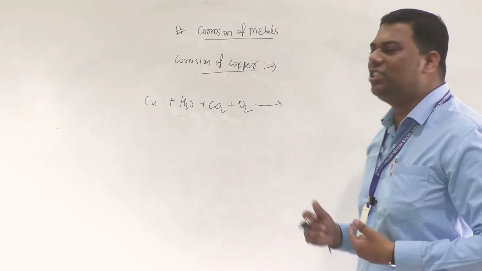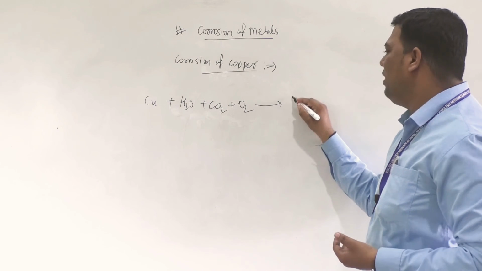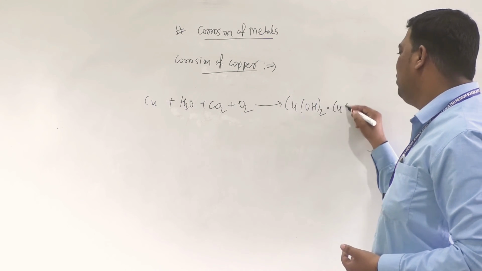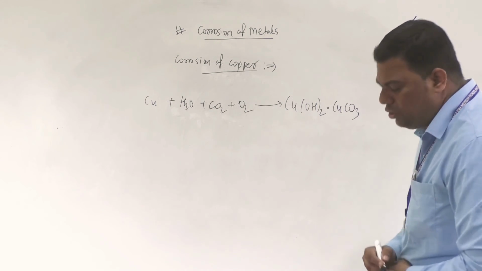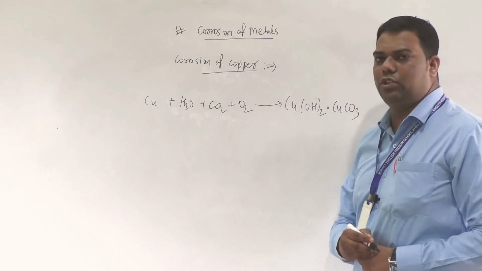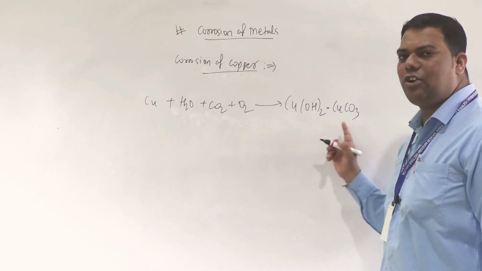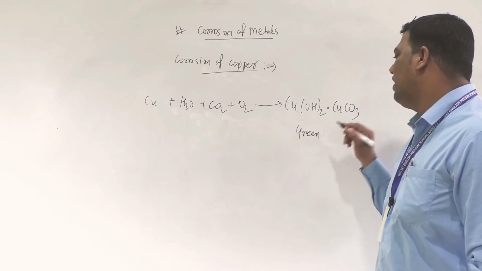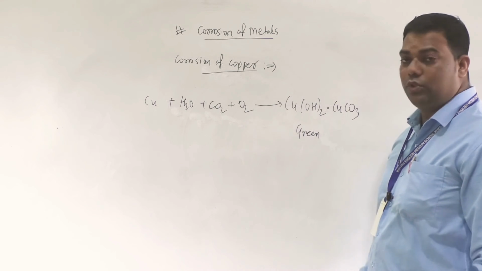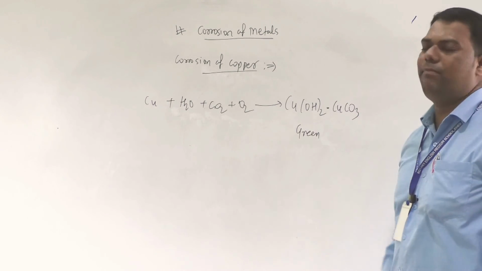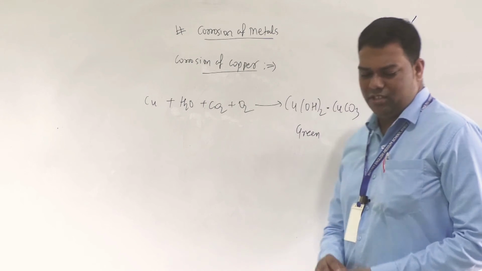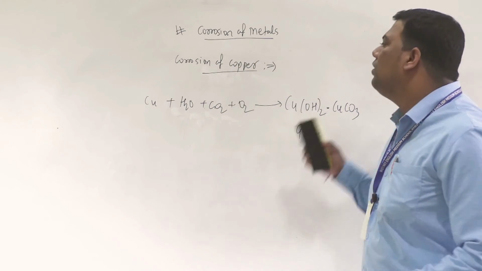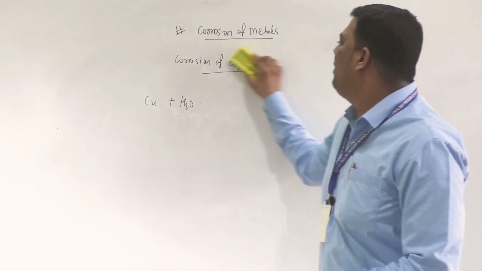The chemical composition is Cu(OH)2 dot CuCO3, a mixture of copper hydroxide and copper carbonate, and its color is green. This is the corrosion of copper reaction. The green mass can be easily observed in our domestic utensils.